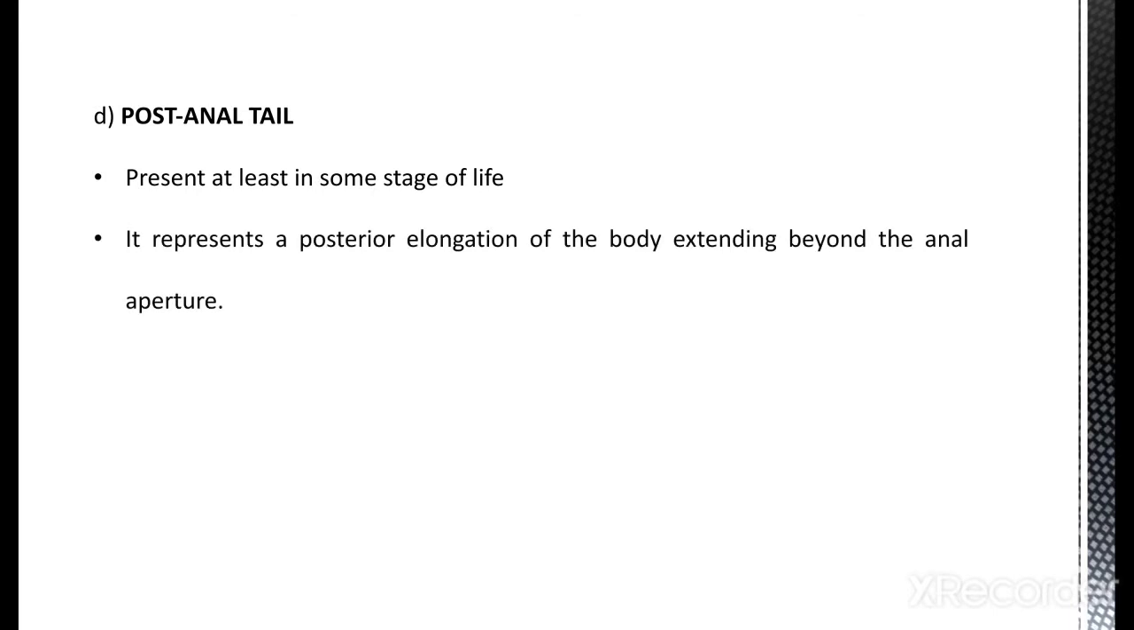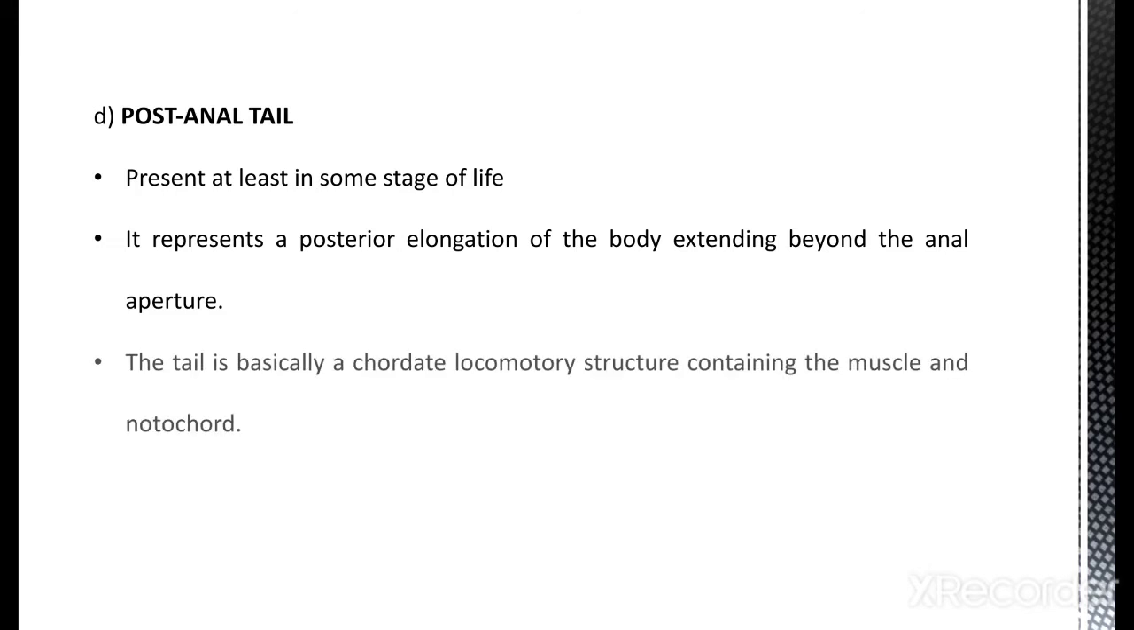Now, the fourth important characteristic feature of chordates is the post-anal tail. It is present at least at some stage of life. It represents a posterior elongation of the body extending beyond the anal aperture. Means beyond the anal aperture there is an extension of the body, and that part is known as the post-anal tail. The tail is basically a chordate locomotory organ, consisting of muscles and notochord. There is an extension of notochord there as well. So these are the four